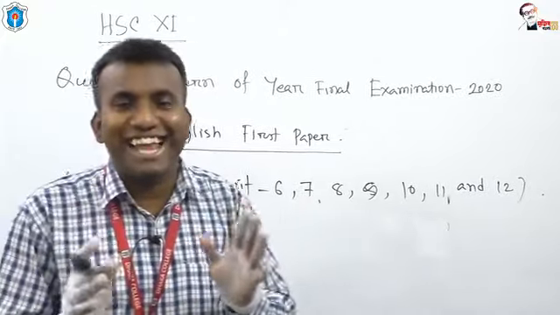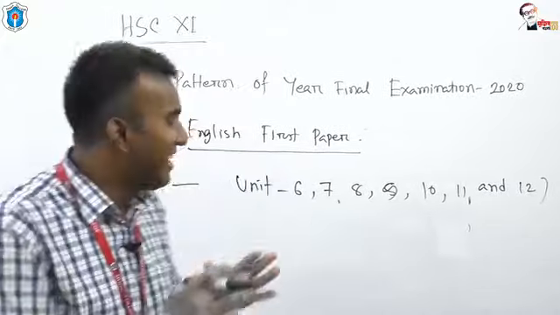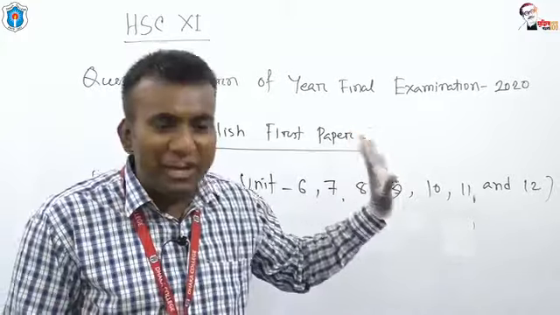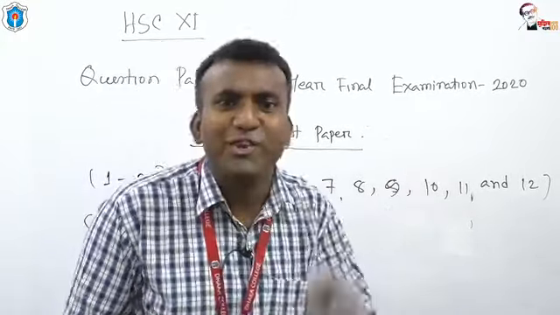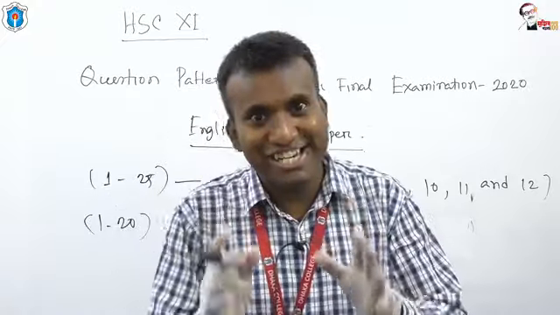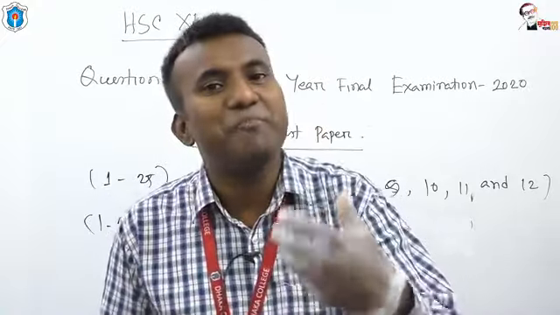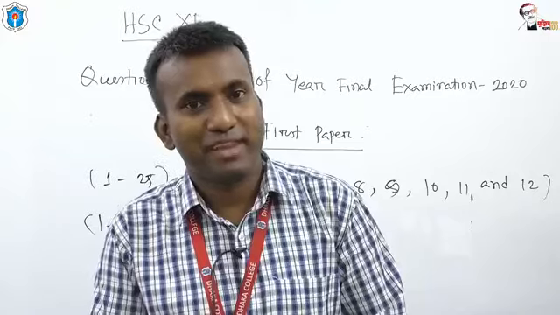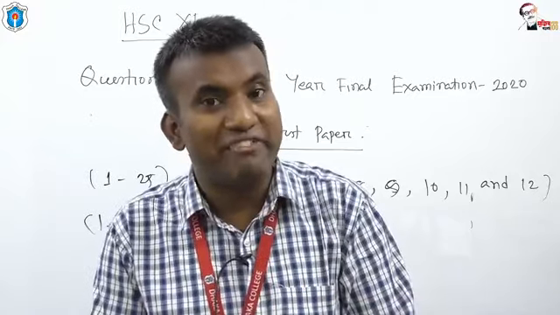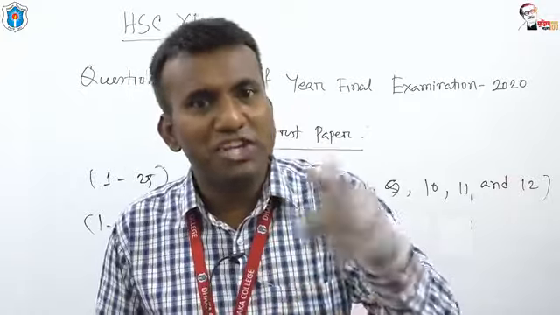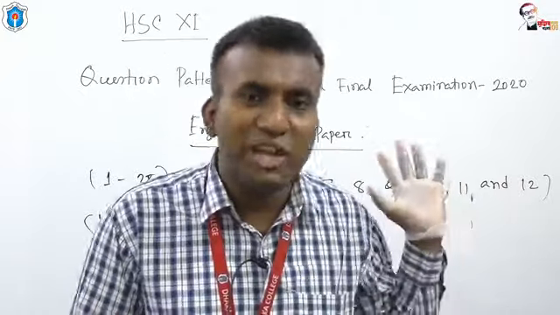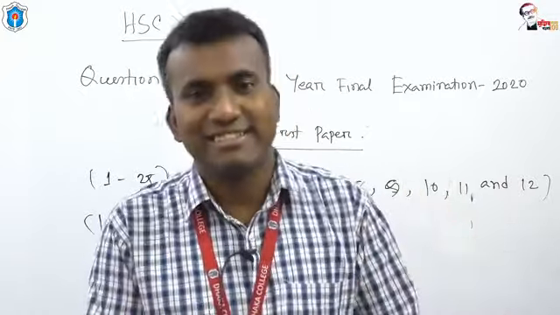If you take an excellent preparation on these 7 units, I think you will get good marks. But the question arises: what type of questions will be given from these units, from these lessons?